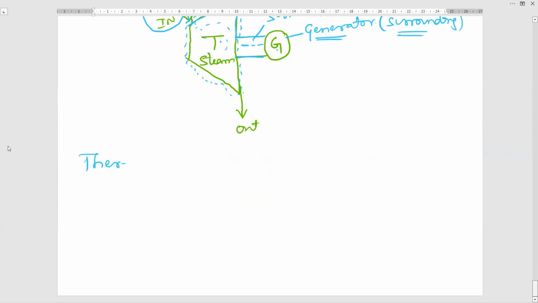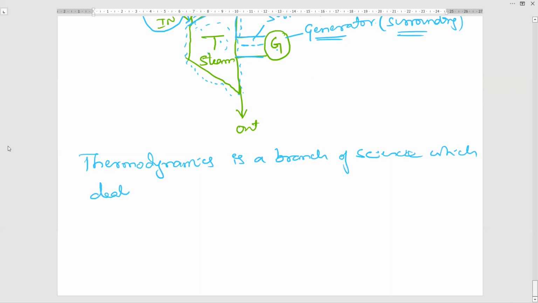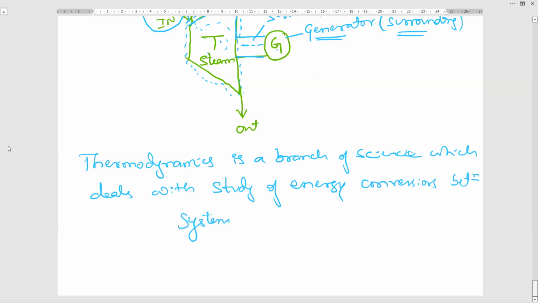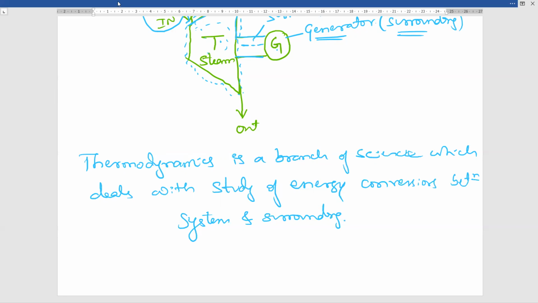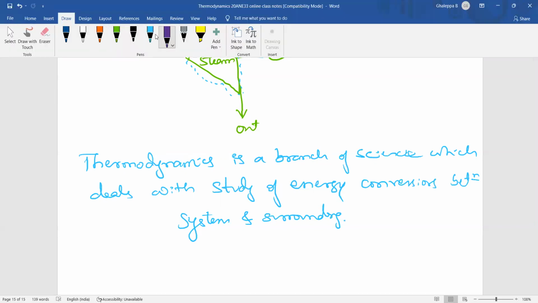So thermodynamics is a branch of science, okay, which deals with study of energy conversions between system and surrounding. This is definition of thermodynamics, simple definition of thermodynamics. There are many ways you can define the thermodynamics. Different textbooks will write the different definition of thermodynamics, but meaning will remain same.